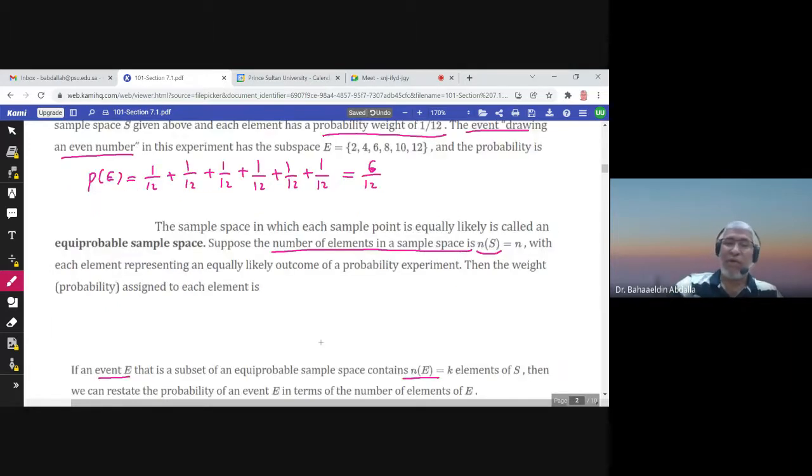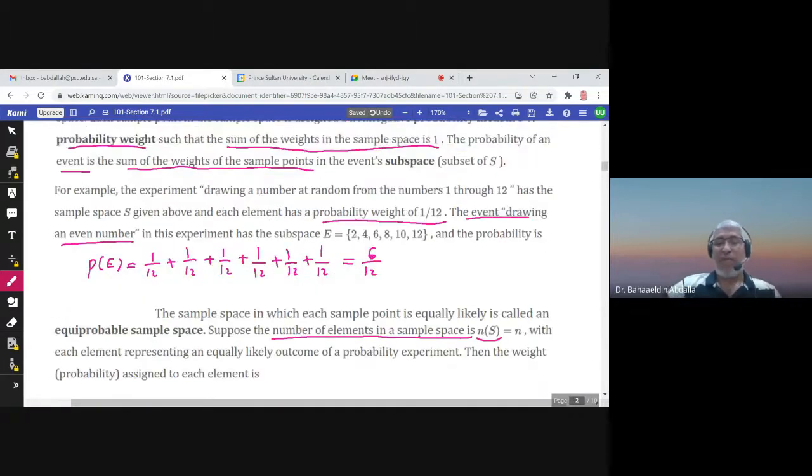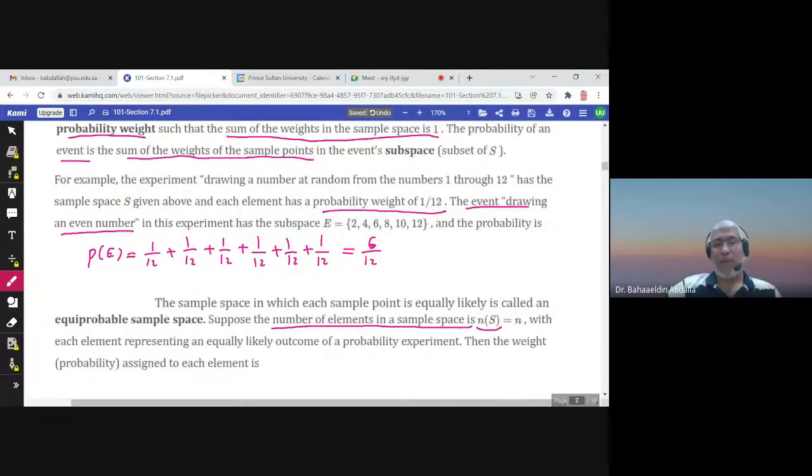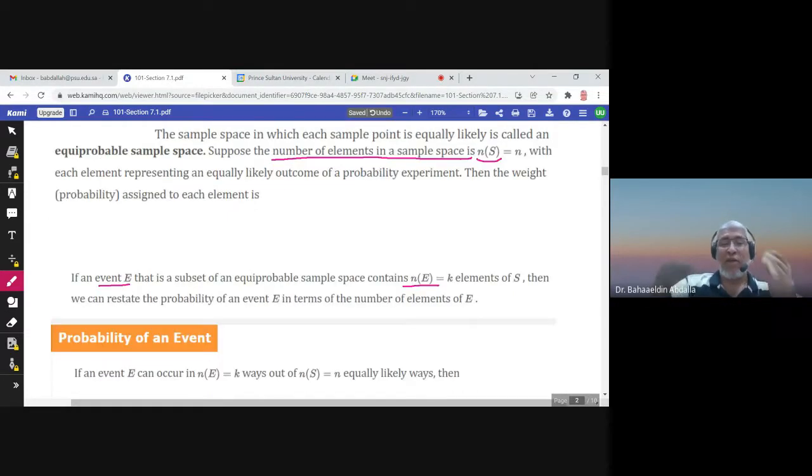All right. So here, for example, the probability of E would be the number of elements in E, 6, over the number of elements in the sample space, which is 12. So in this example, the number of elements in E is 6 and the number of elements in S is 12, and the experiment has to be equally likely.